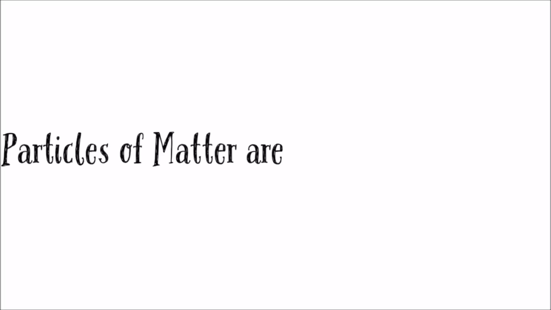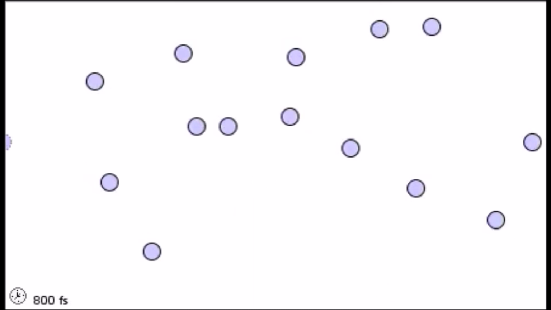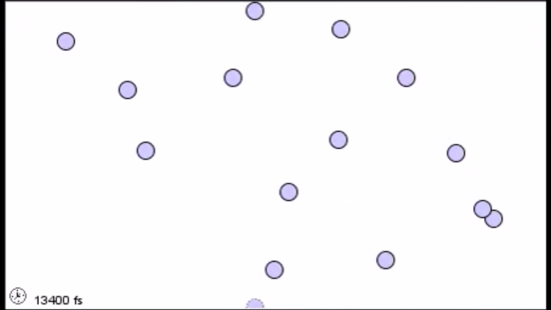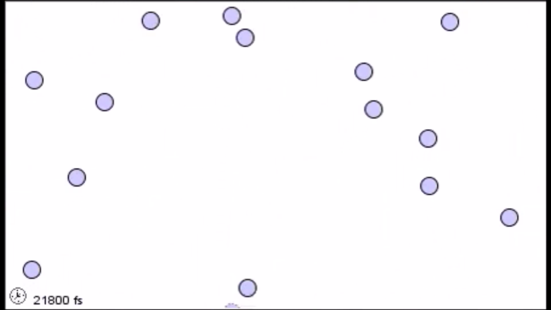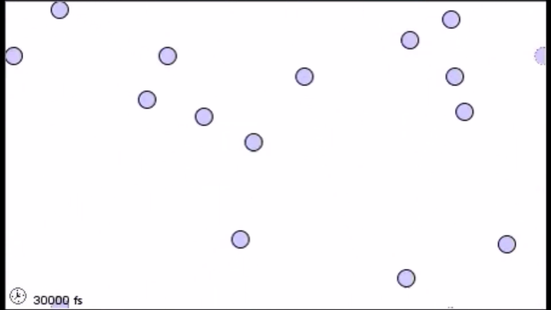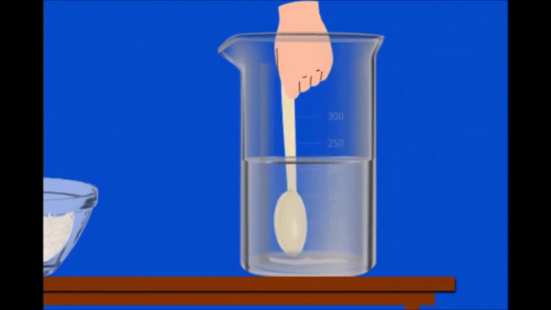Now, let's learn about particles of matter which are continuously moving. Particles of matter are always in motion, which means that they possess kinetic energy. Kinetic energy is nothing but the energy due to its motion. So, the particles of matter intermix on their own with other particles of matter. For example, salt in water, various gases in the air, ink in water.